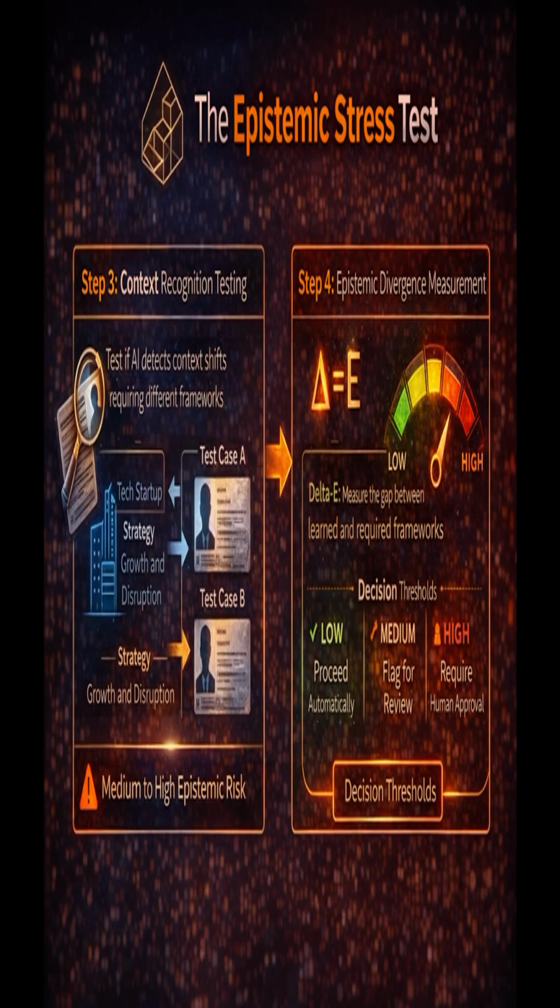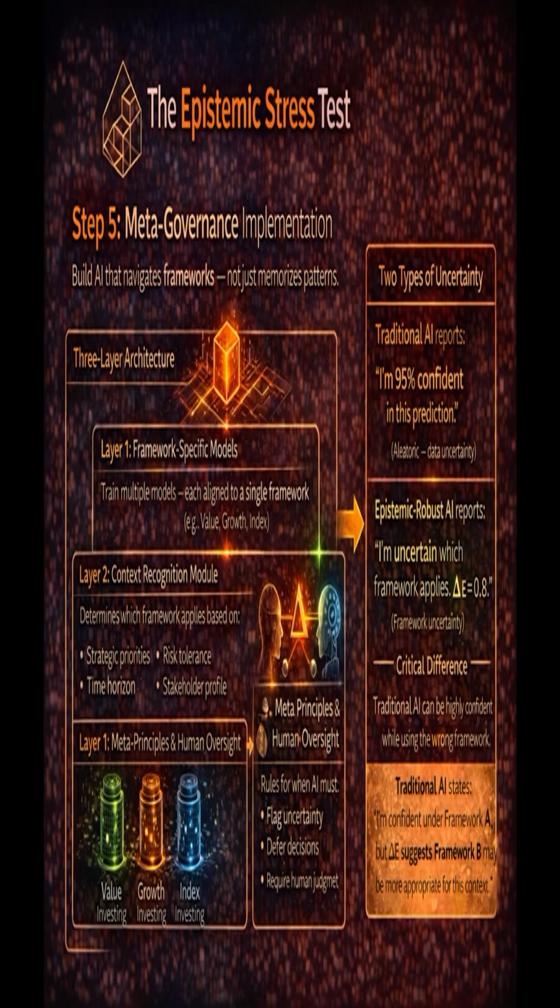If 40% of your medical AI's decisions have high delta E, your AI is systematically applying the wrong treatment framework for your patient population. Step 5, meta governance implementation. Build AI that navigates frameworks, not just memorizes patterns. Instead of one model asking what's the most likely answer, you build a multi framework system asking which framework applies in this context. The architecture has three layers.